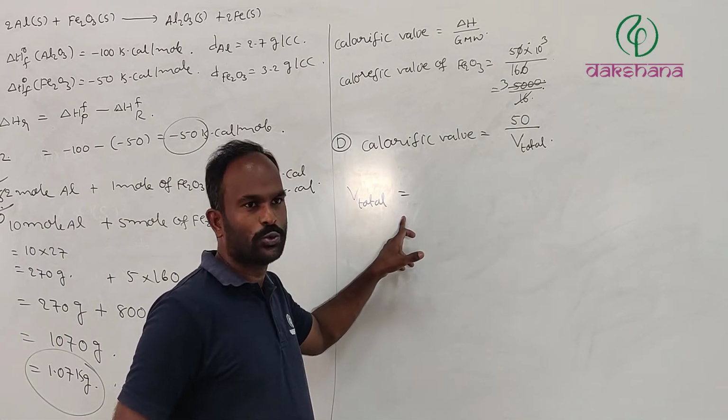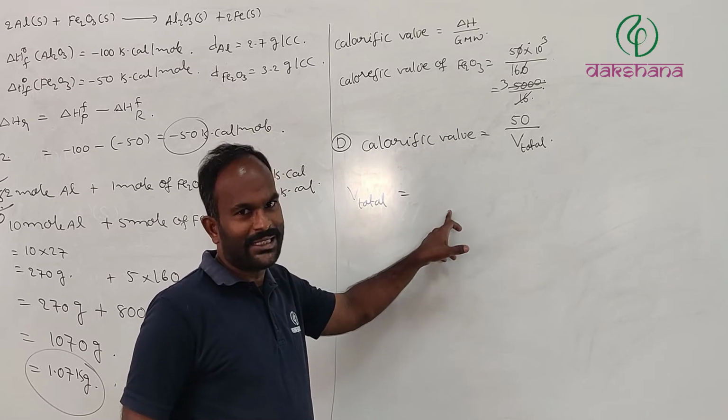As we know, density is equal to mass divided by volume, therefore volume is equal to mass divided by density.